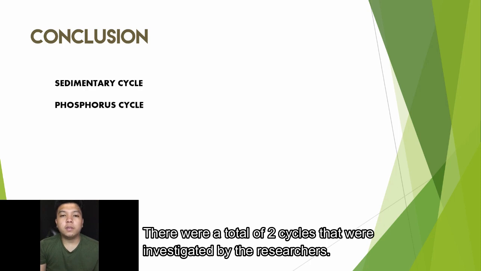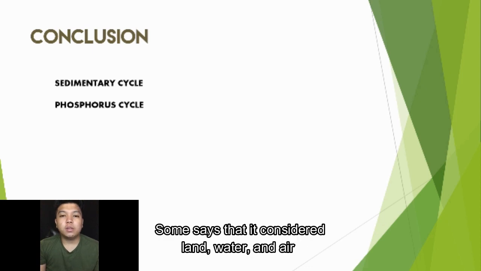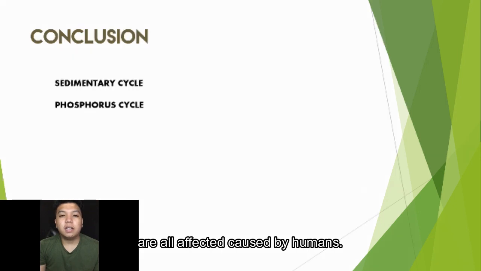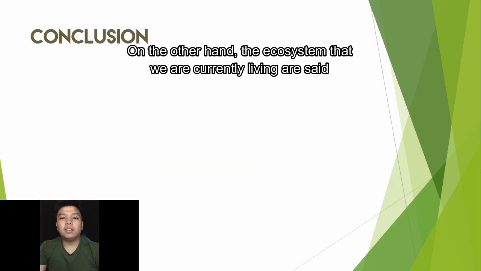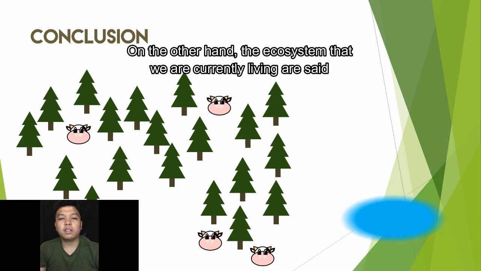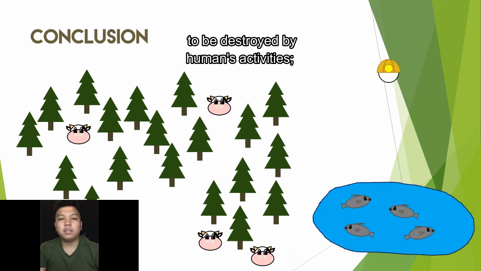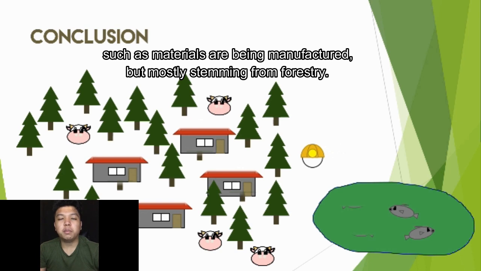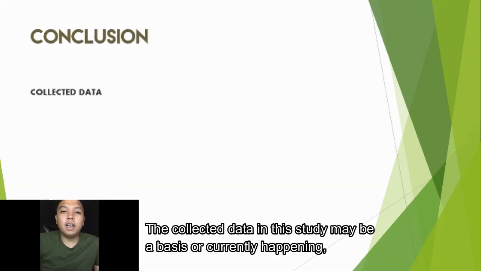There were a total of 2 cycles that were investigated by the researcher. Some say that land, water, and air are all affected by humans. On the other hand, the ecosystem that we are currently living in is said to be destroyed by human activities, such as materials being manufactured, mostly stemming from forestry. The collected data in this study may be a basis for what is currently happening.